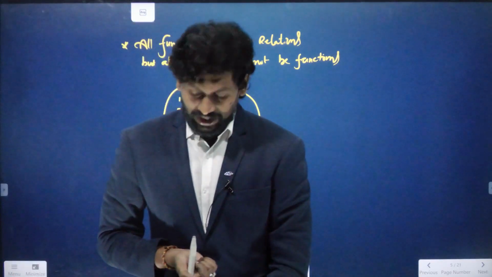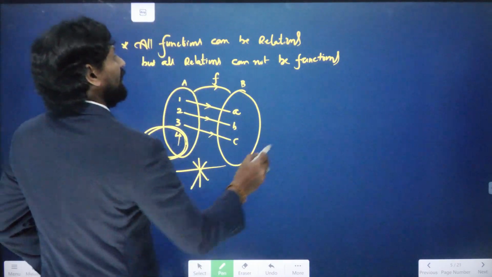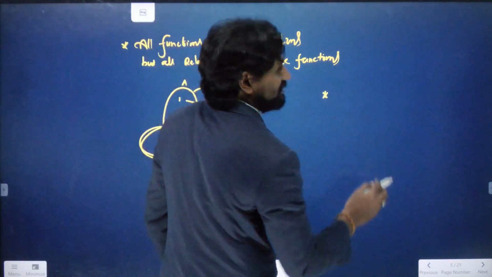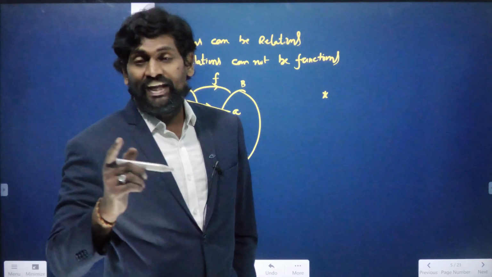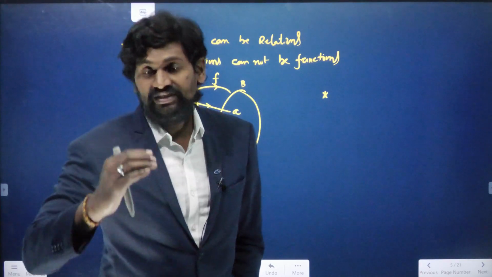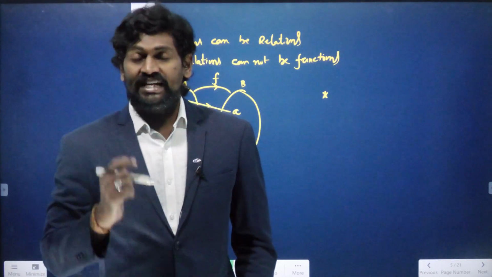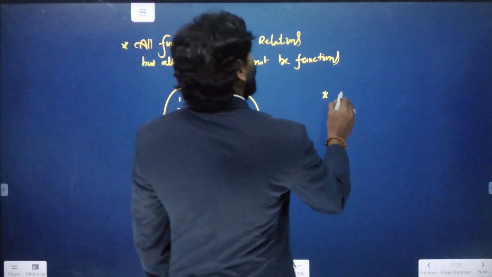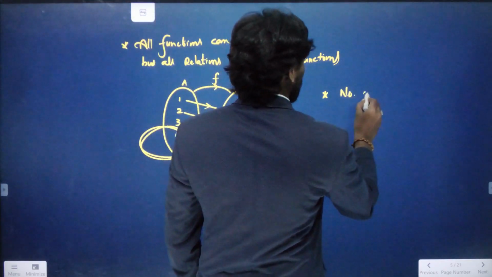Okay. Now for the number of functions, like the number of relations formula, we have discussed that it is 2 power n of A into n of B, nothing but the number of elements in set A into the number of elements in set B. In the same way, the number of functions formula.